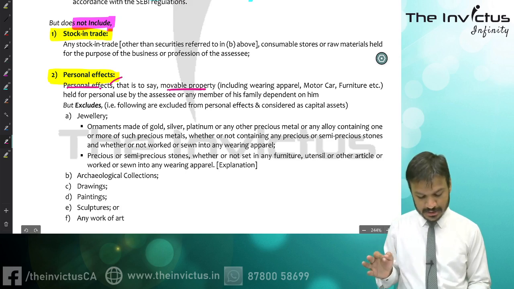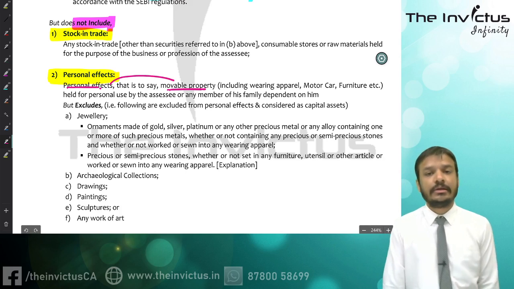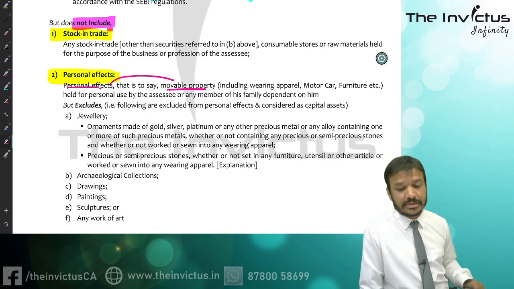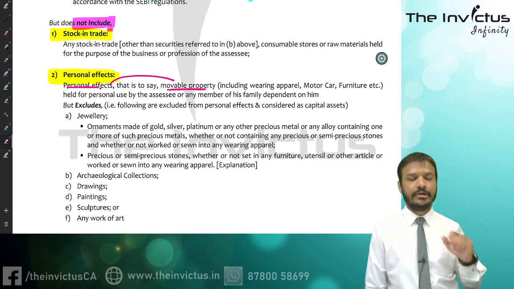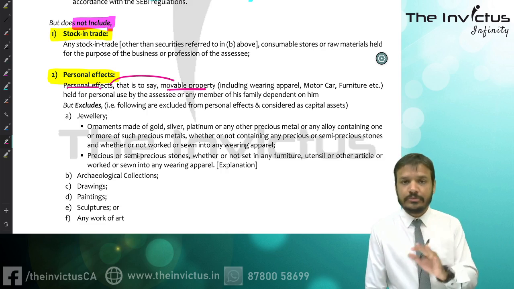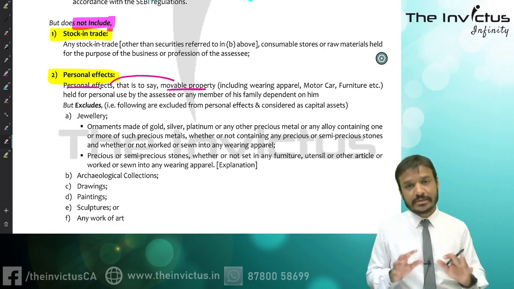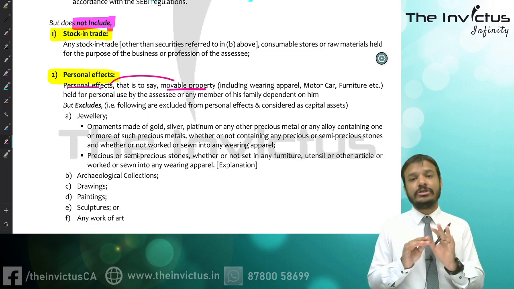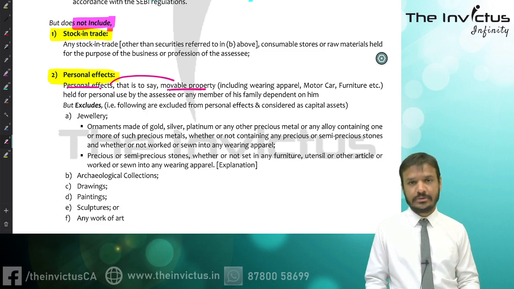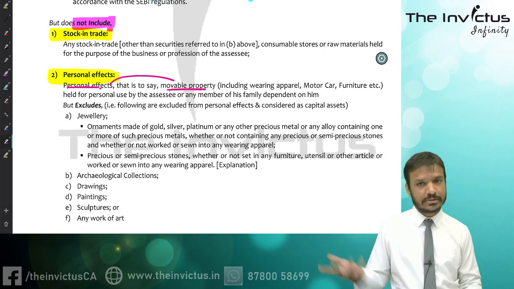If two things are combined together, it is considered as a personal effect, and it means any movable property you are using for your personal purpose. It is not considered as a capital asset. So if there is no capital asset, no capital gain or loss can be calculated.